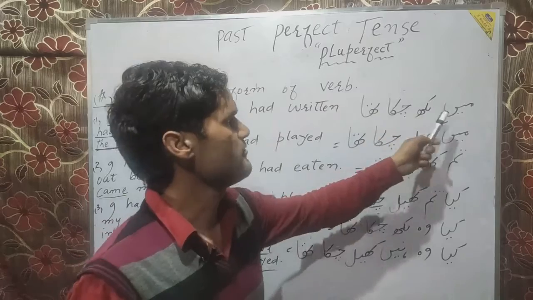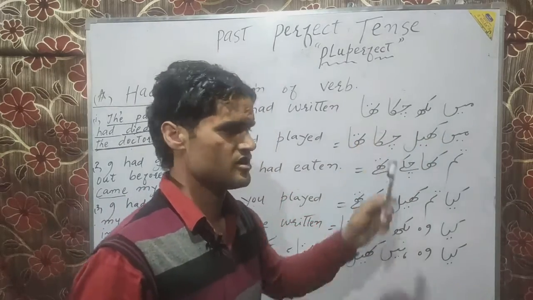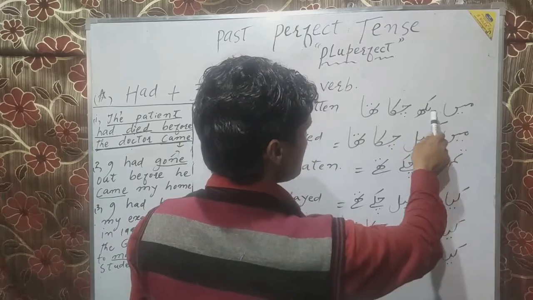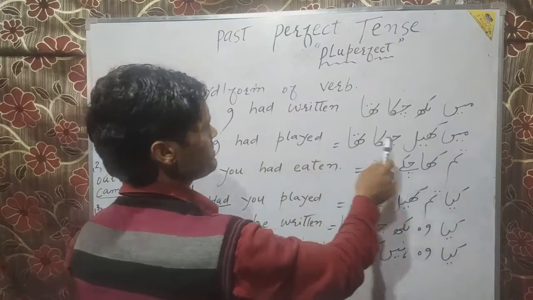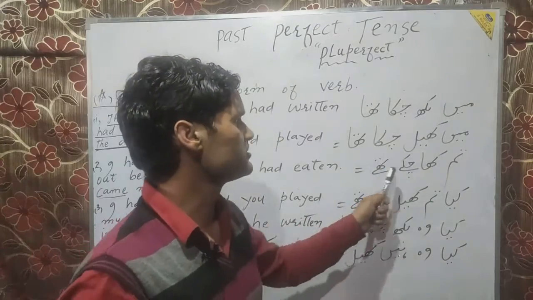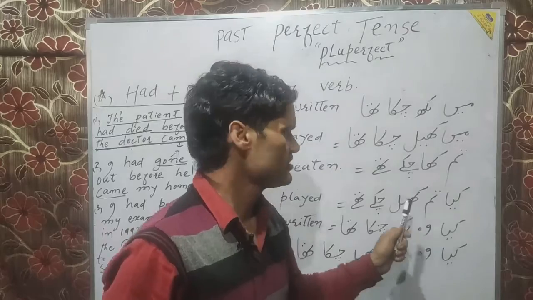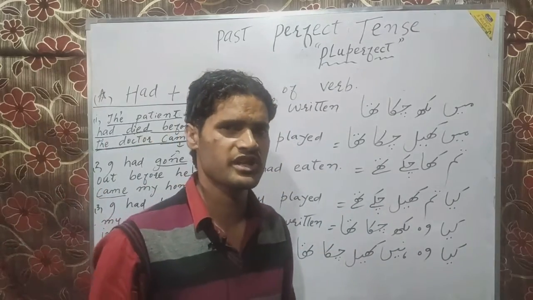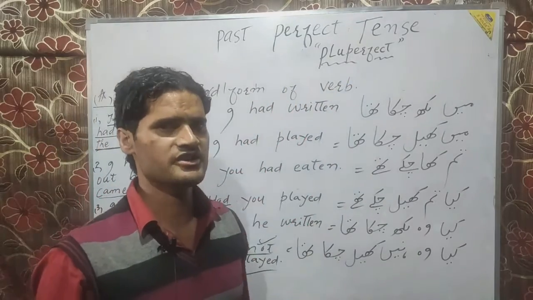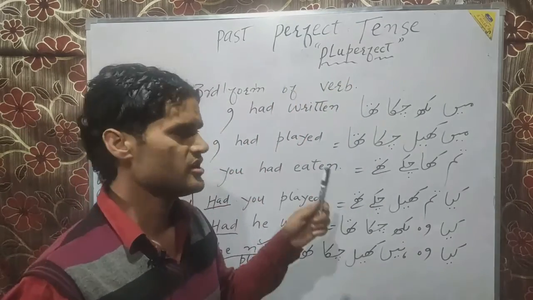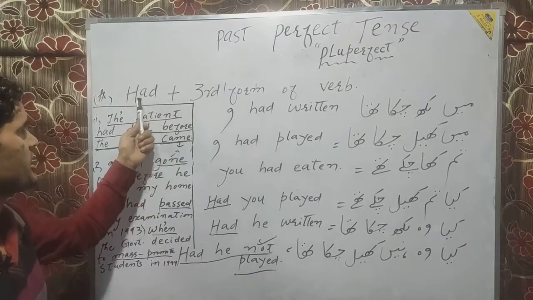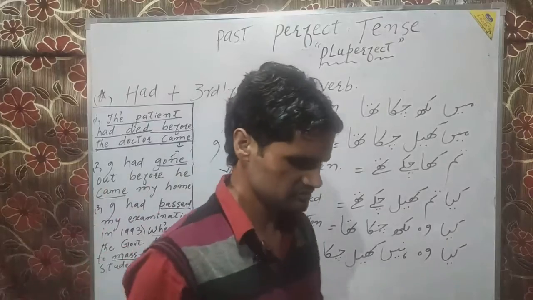I had written, मैं लिख चुका था. I had written, it will just translate in Urdu. मैं लिख चुका था. I had played, मैं खेल चुका था. You had eaten, तुम खा चुके थे. These kind of sentences will help you clarify your doubts regarding the past perfect tense and the kind of sentences to be made in accordance with the structure of it, that is had plus third form of verb.